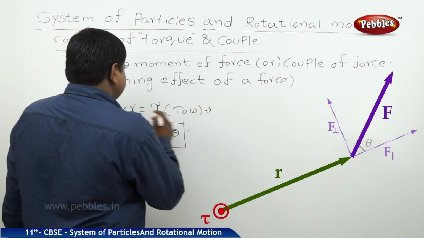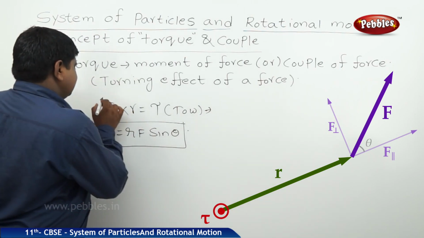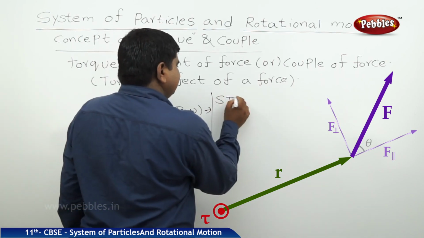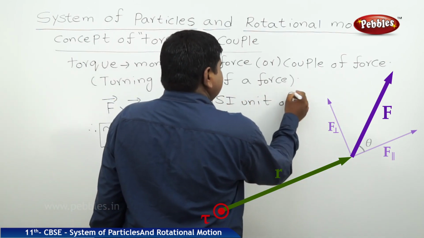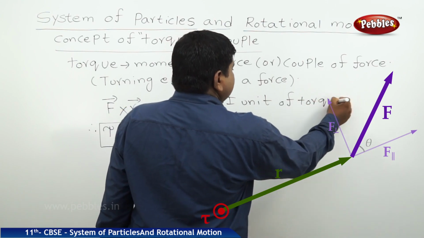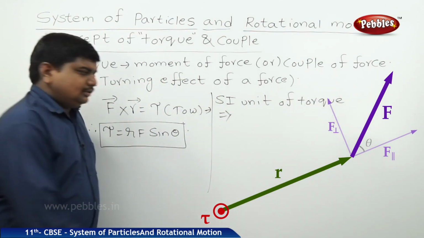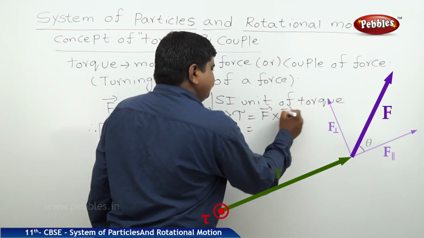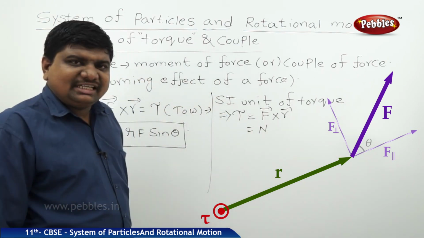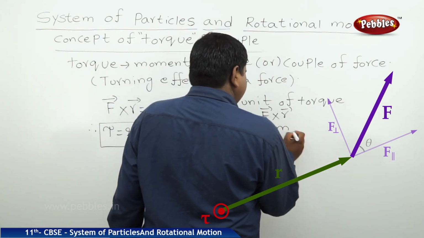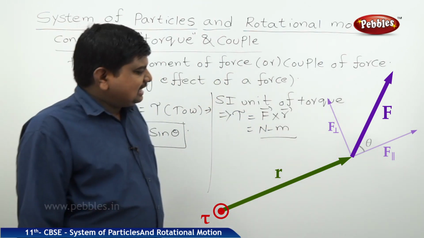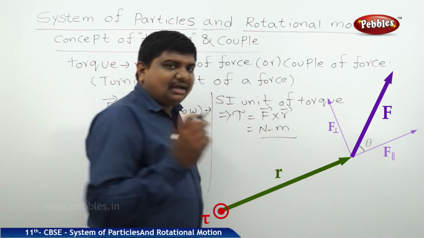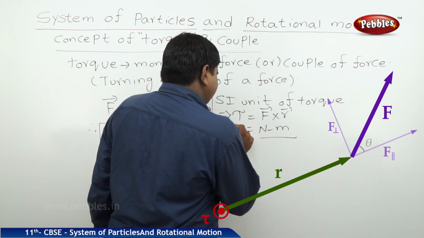So in vector products, it is written as r cross f or f cross r. These are vectors, that's why we should represent them with arrow marks. The SI unit of torque: the formula of torque is F cross R. The SI unit of force is Newton. The SI unit of displacement is meter. That's why the SI unit of torque is Newton meter. When two physical quantities are involved to explain a unit of any other physical quantity, they should be separated by a hyphen. So this is the SI unit of torque.